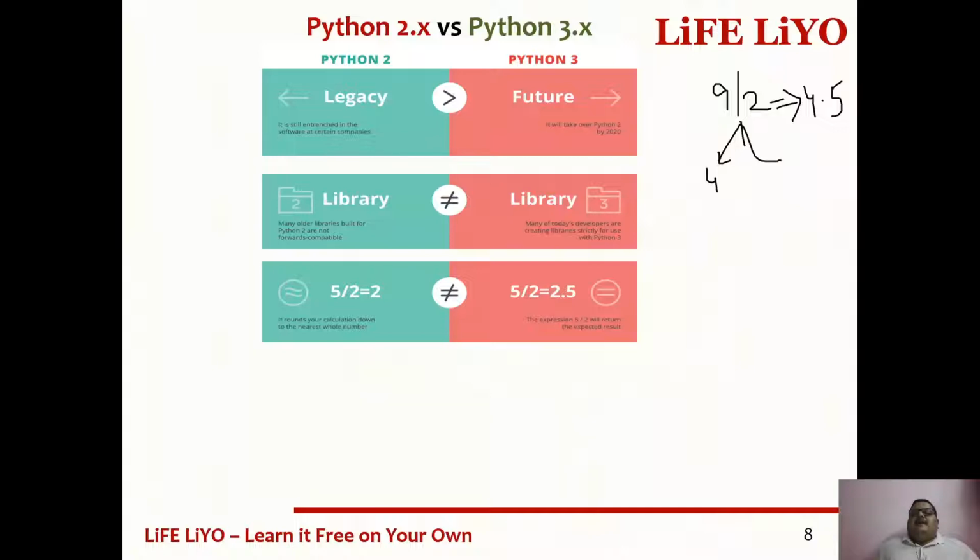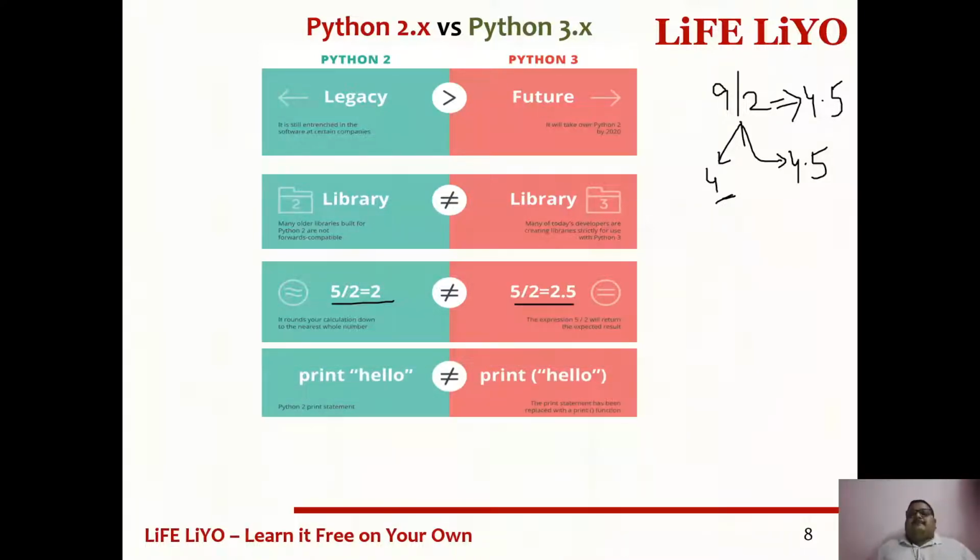But from Python's updated 3.0 version onwards, the answer will be 4.5 instead of 4. That means instead of doing the nearest calculation, it gives precise calculations. Next, the difference in the print statement or print function. In Python 2, print is a statement, but that print statement has been changed to a print function.